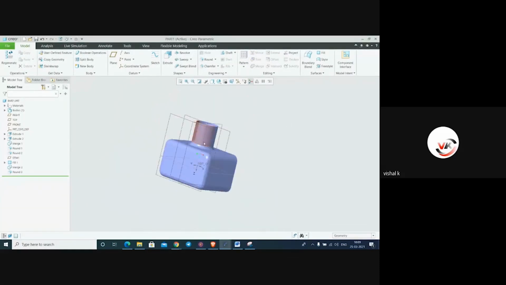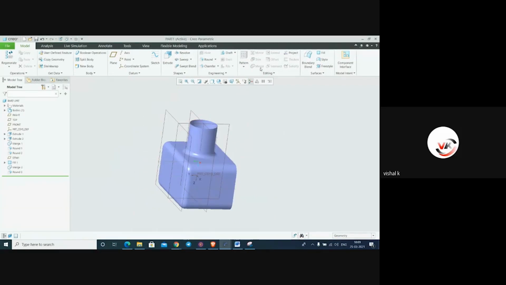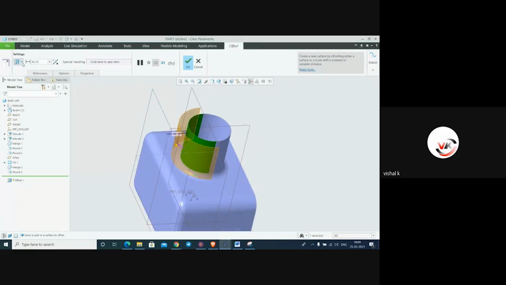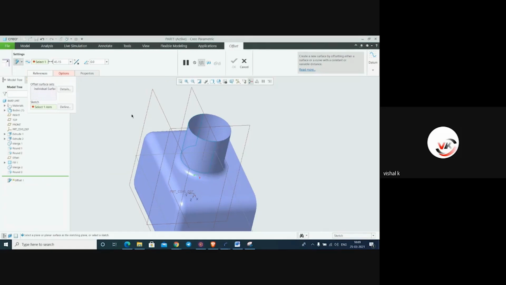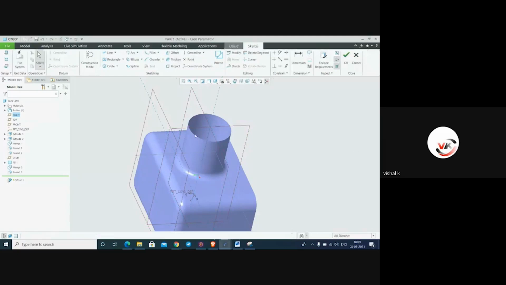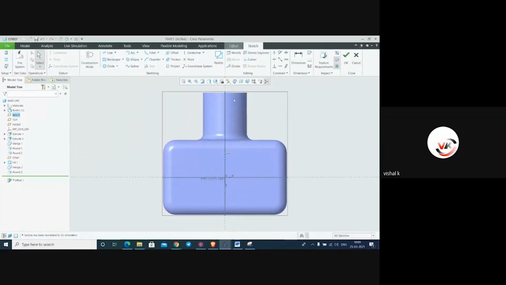So the draft feature, offset. This feature actually we have to create. This is the draft feature. On this draft feature, we have to make it a reference. Sketching plane, define on this plane, sketch normal to the plane, and this elliptical profile you require.